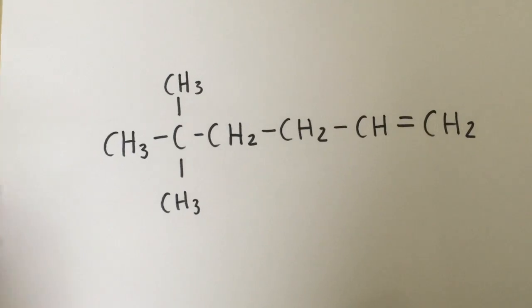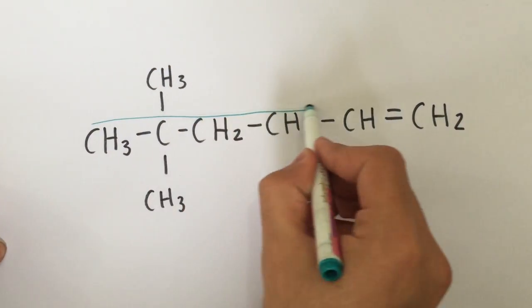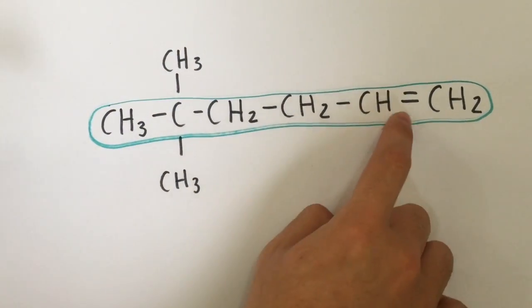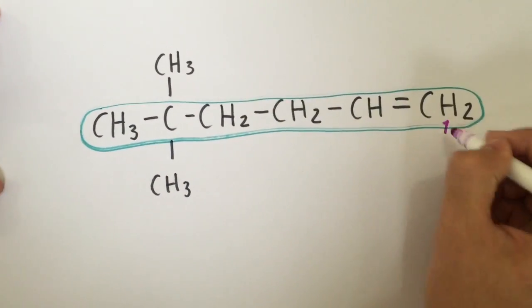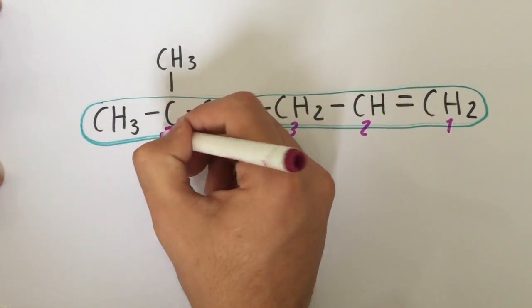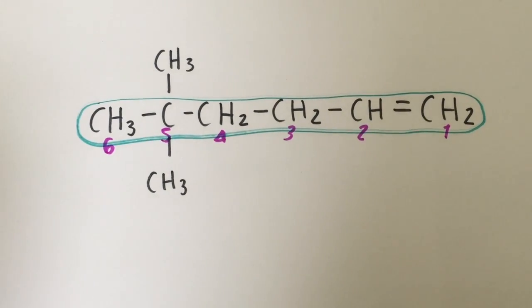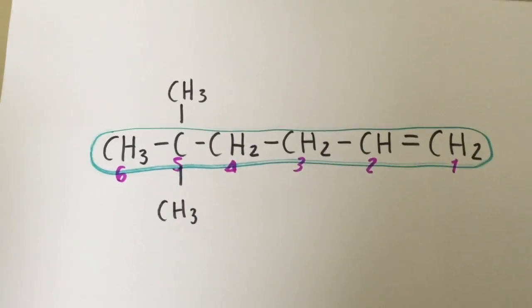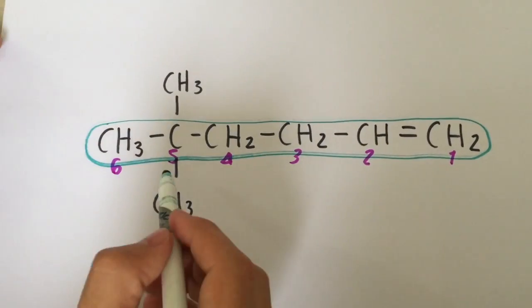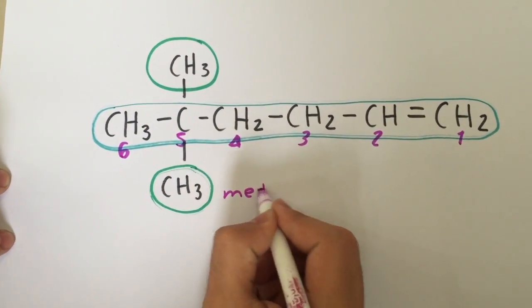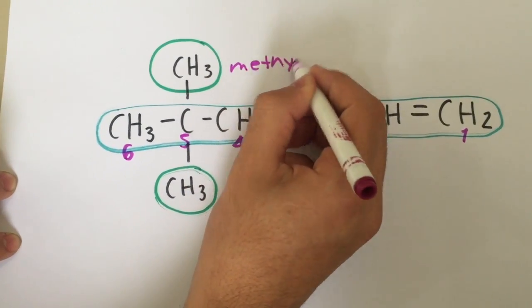An alkene is an unsaturated hydrocarbon containing at least one carbon-carbon double bond. To name alkenes, first identify the longest possible carbon chain that must include the double bond. Number the carbons starting from the end closest to the double bond. Identify the substituents as methyl, ethyl, propyl, isopropyl, etc. Indicate the position of the substituents, in alphabetical order.